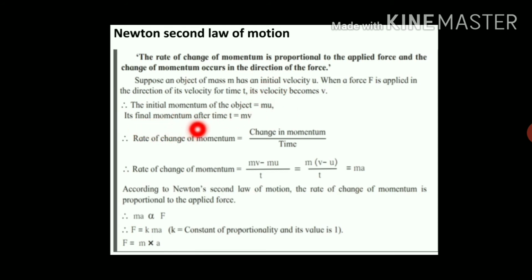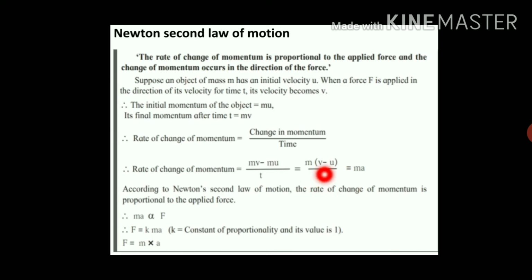Its final momentum after time t is mass into final velocity, that is mv, and therefore the rate of change of momentum is equal to change in momentum upon time, that is (mv minus mu) upon t, which is equal to m into (v minus u) upon t, where m is common.